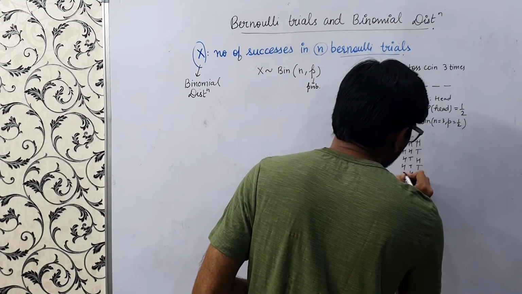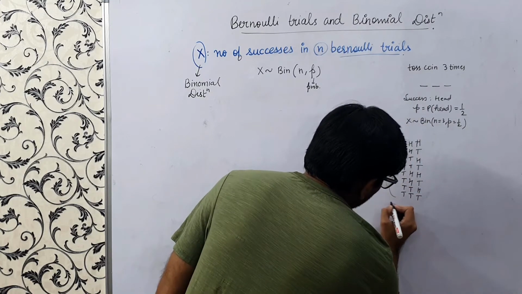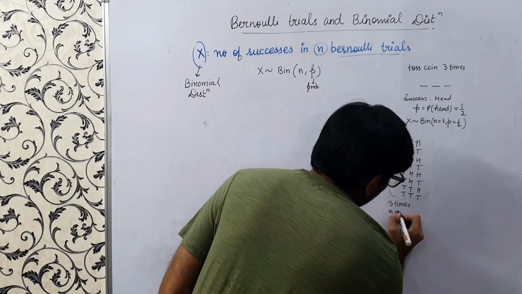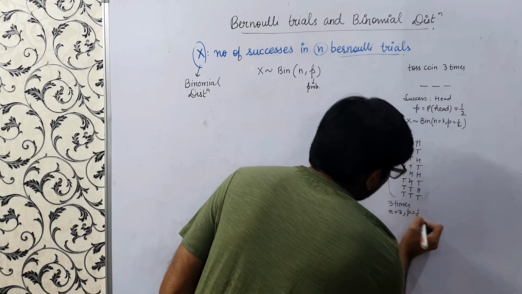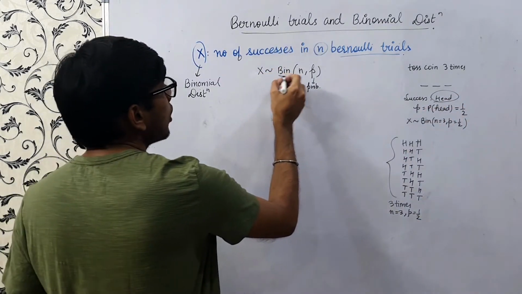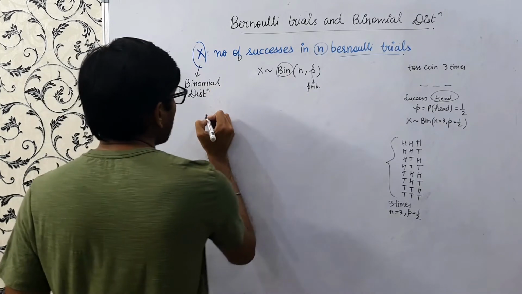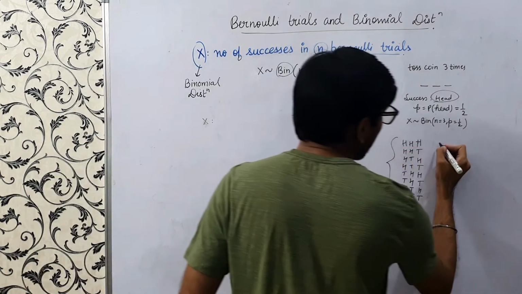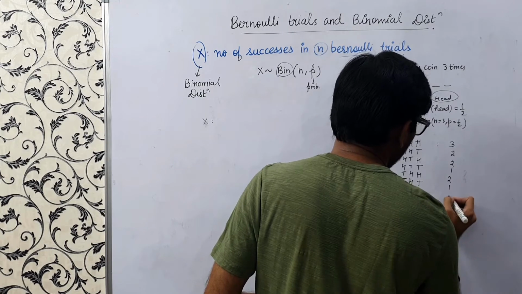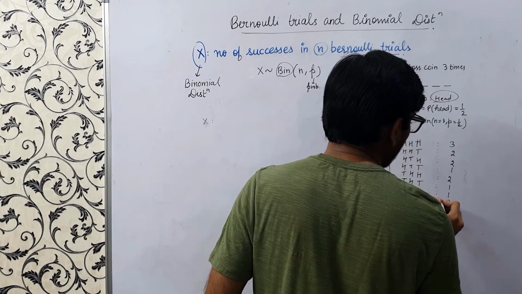So there would be a total of 8 outcomes when we toss a coin 3 times. So we have n equals 3, p equals half, and our success is defined as head, right? So we say that x follows binomial distribution. What is the value of x that it can take? So here the number of successes is 3, 2, 2, 1, 2, 1, 1, 0, right? So it's the number of heads that we want to count in each outcome.